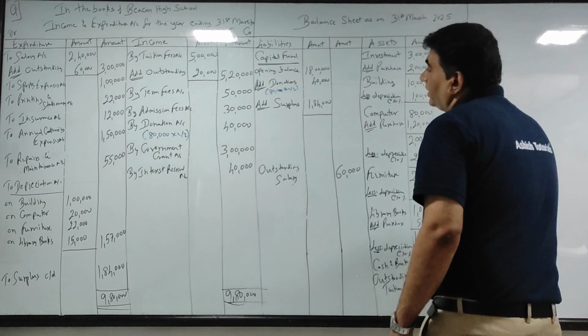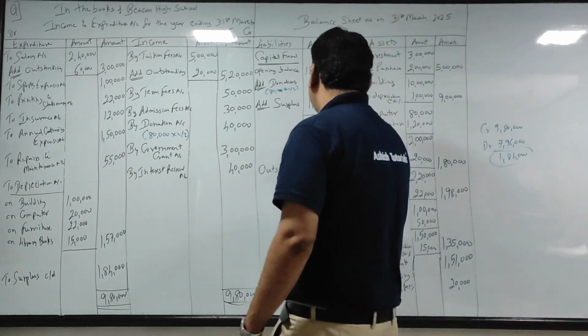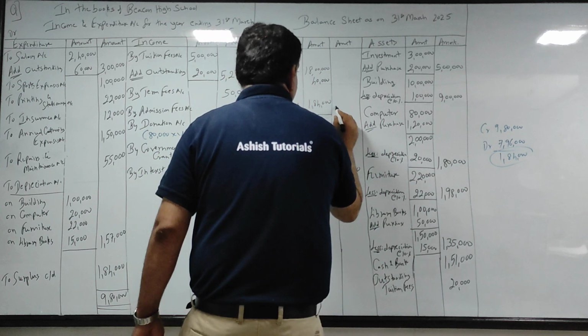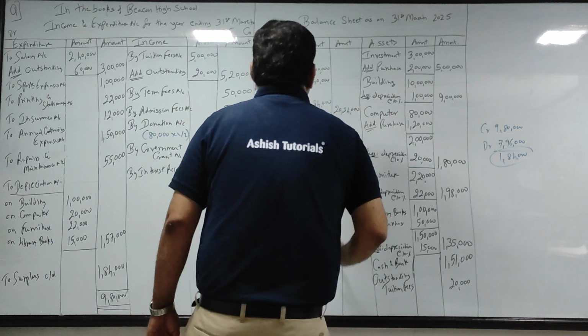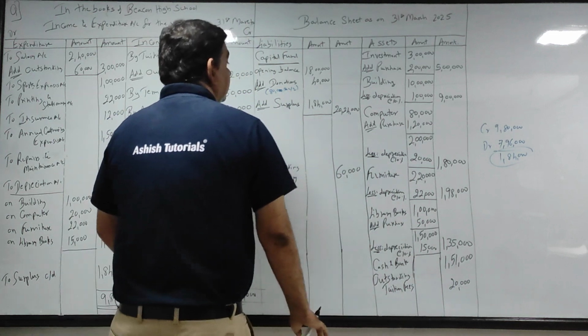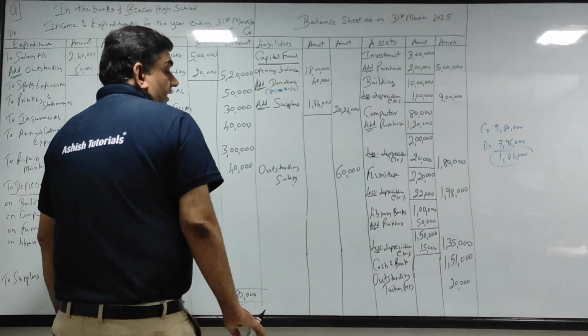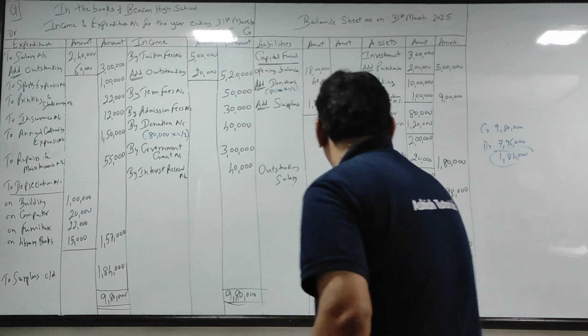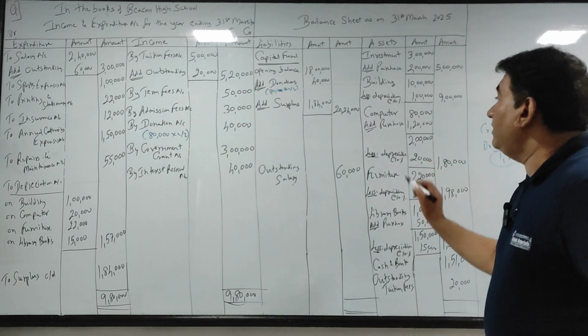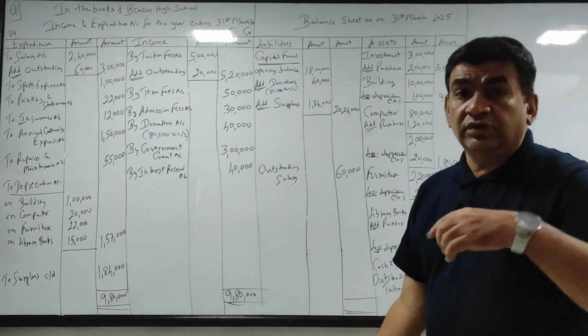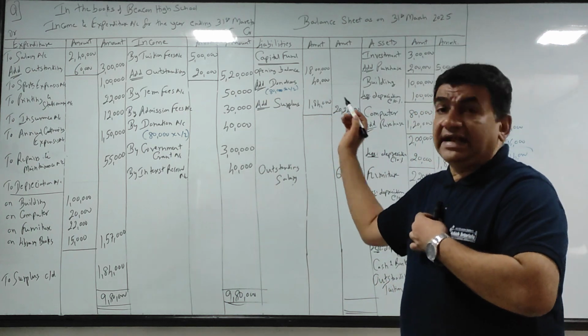184. So 18 and 1 is 19 and 20 lakh 24,000. Okay, that's it guys. So capital figure has come. Remember, at the start I told you capital fund should always be written in the inner column.